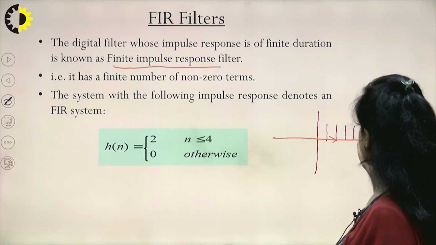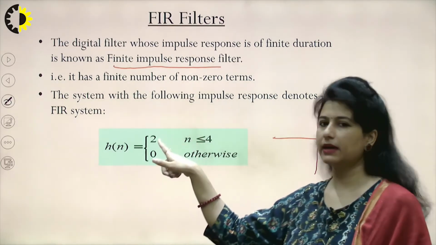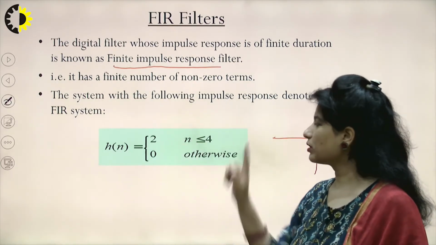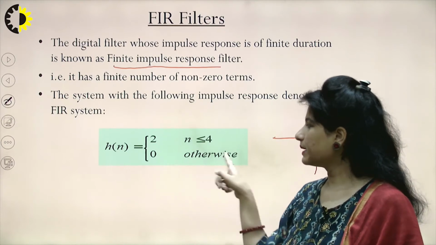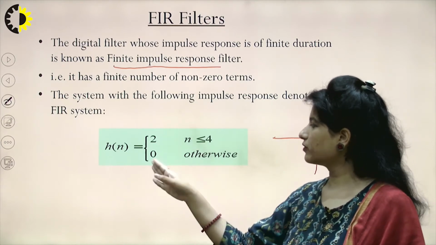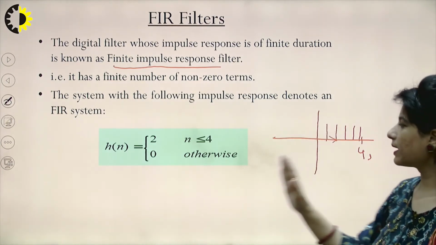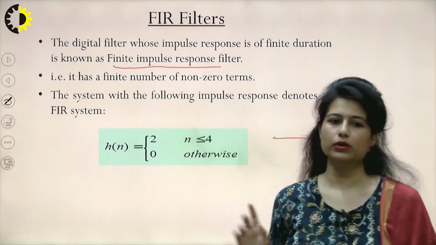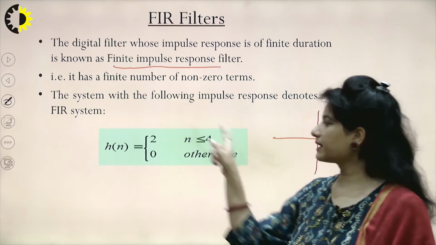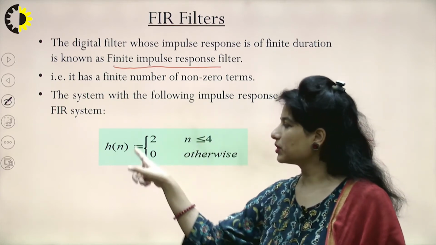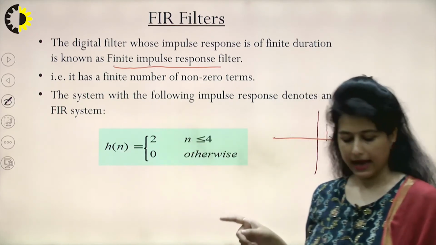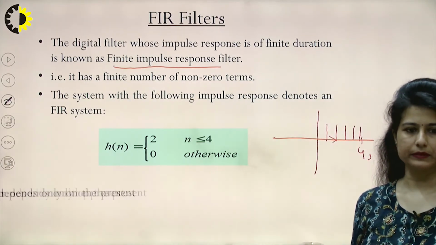A finite number of outputs are available as 2 and the duration is also finite, and beyond 4 and on the negative axis I cannot see any output other than 0. So these kinds of examples defining a system would be called FIR systems.